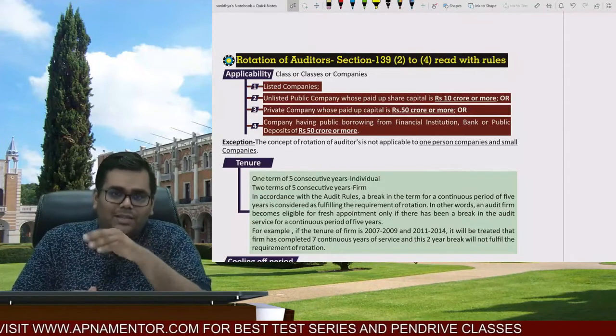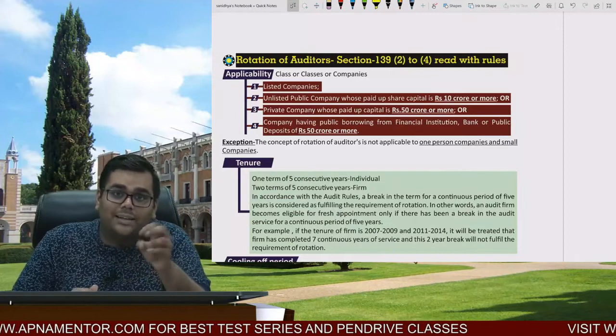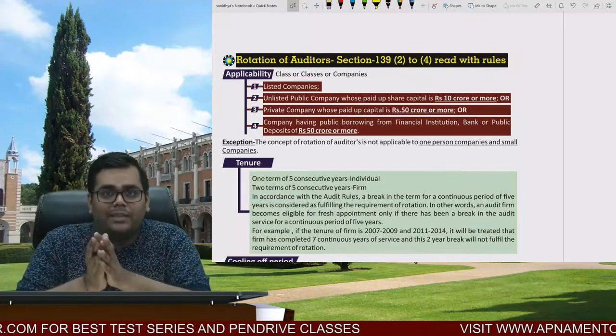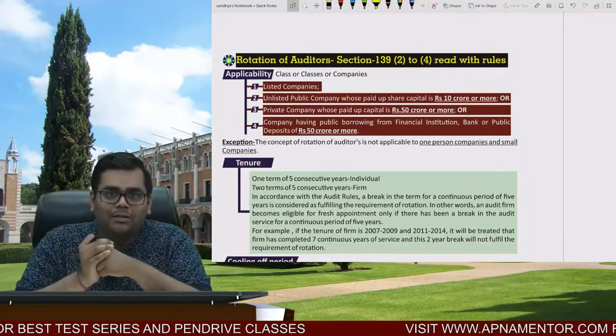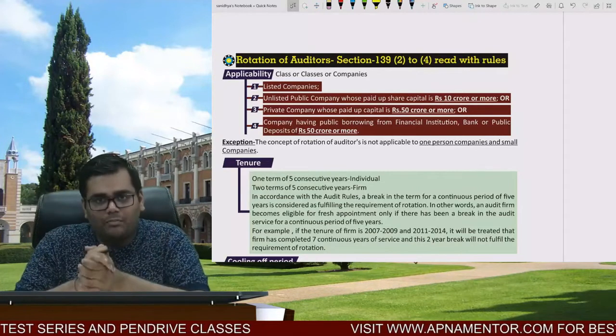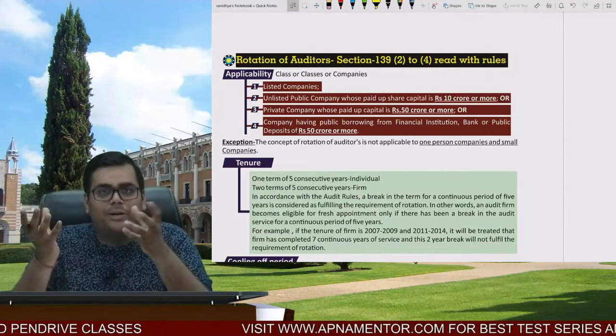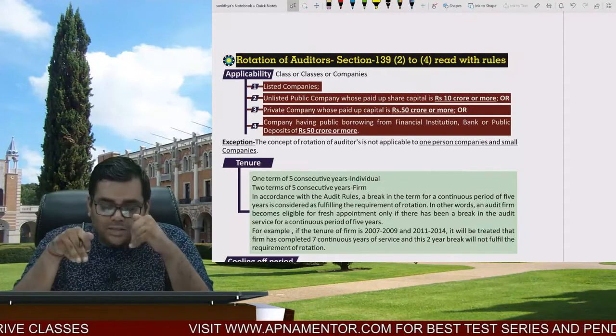And when the same person is appointed as an auditor again and again, there is a chance of collusion with the management and frauds not being detected. That was what happened in case of Satyam. That was what happened in case of many frauds, right? In case of many corporate frauds. So the concept of rotation was enacted.